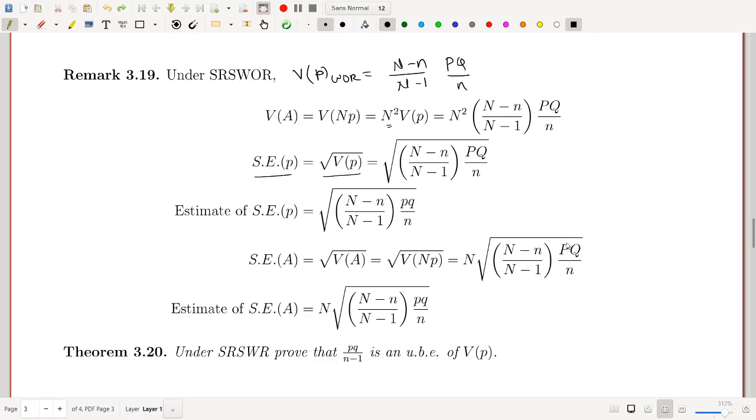Here there is a capital P and capital Q. Put their estimators because P is usually unknown. Then we can say this is the estimate of standard error of A, which is n into under root of (N minus n) upon (n minus 1) into small pq upon small n.